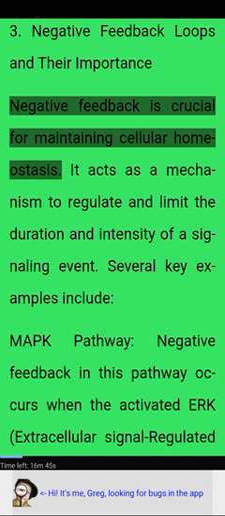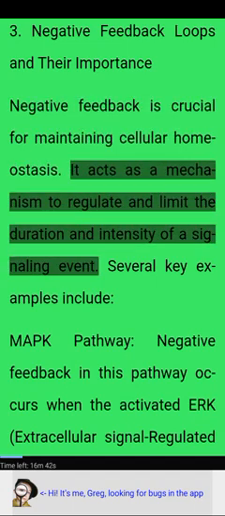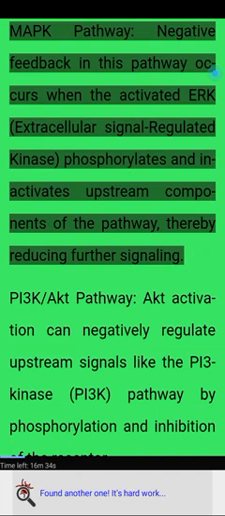3. Negative feedback loops and their importance. Negative feedback is crucial for maintaining cellular homeostasis. It acts as a mechanism to regulate and limit the duration and intensity of a signaling event. Several key examples include the MAPK pathway. Negative feedback in this pathway occurs when the activated extracellular signal regulated kinase (ERK) phosphorylates and inactivates upstream components of the pathway, thereby reducing further signaling.